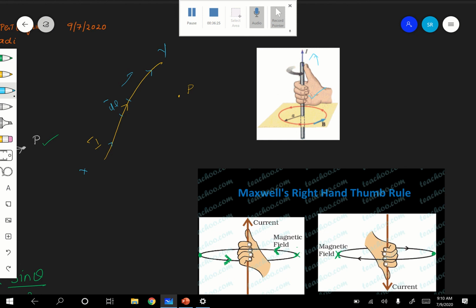Magnetic field means, for example, let me take a point here, P. The curvature of the fingers will be in the anti-clockwise direction.